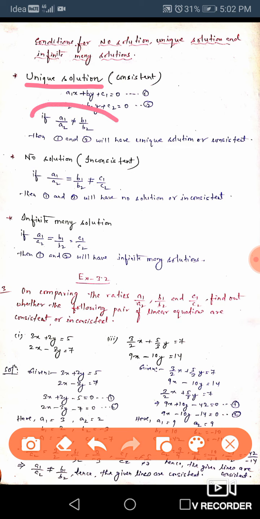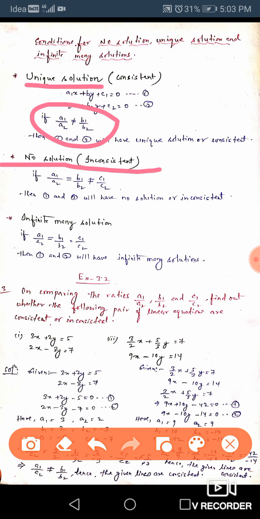If a1 by a2 is not equal to b1 by b2, then the equation will have a unique solution. It will have some solution. Okay. Now the second one, for no solution. What is the condition for no solution or inconsistent? There is another word for no solution.